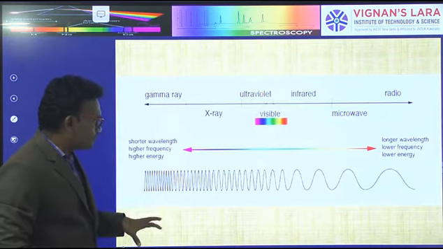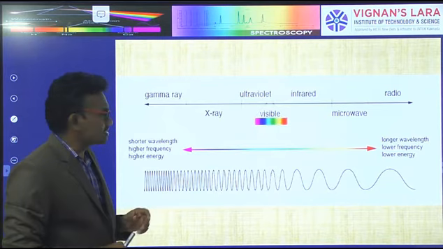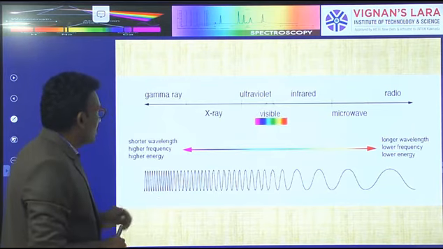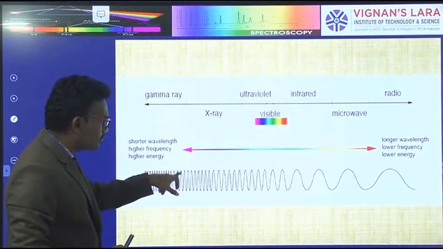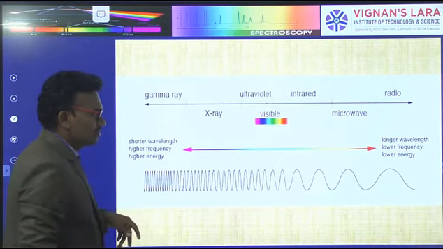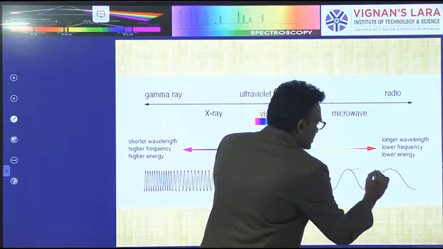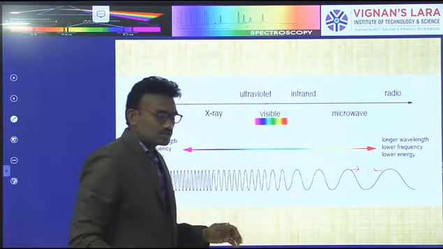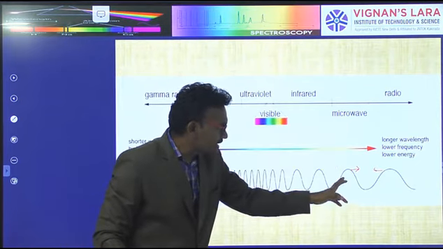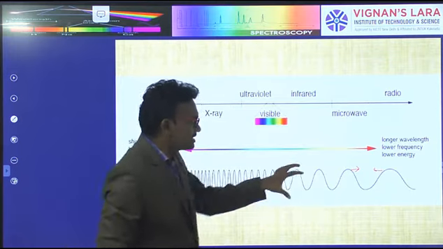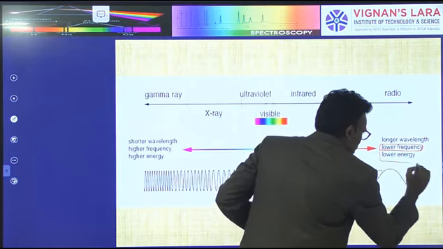In these waves, gamma rays have a very short wavelength, a short distance, whereas microwaves have a high wavelength distance. So as wavelength increases, it contains low frequency and also low energy.